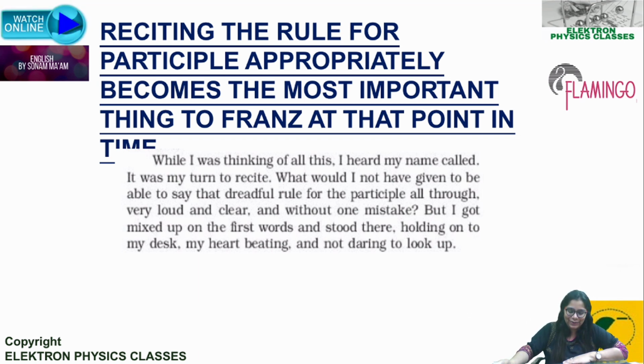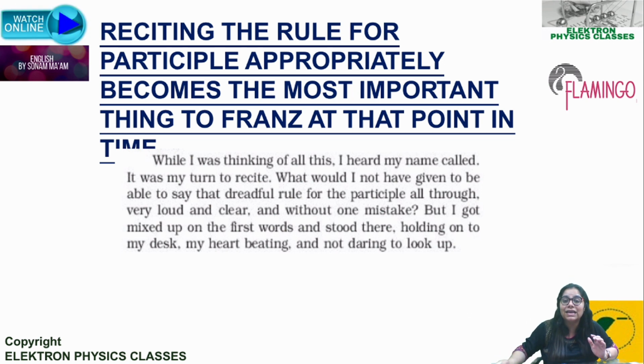Now, see, read these lines very carefully. What would I not have given to be able to say that dreadful rule for participles all through, very loud and clear and without one mistake? Now he's realizing that he didn't learn the language, and after knowing all these things, he's having so much feeling to be reciting everything in French correctly.